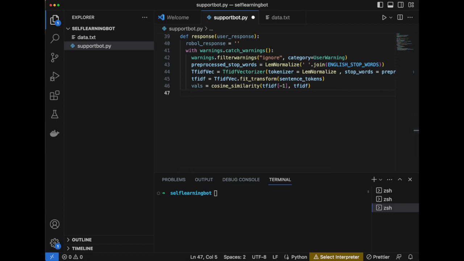Then we are now measuring how similar our last message is to all previous messages. Think of it like checking how close two points are on a map. Then we are finding out which previous message was the most similar to our last one, like finding the closest store to your house on a map.